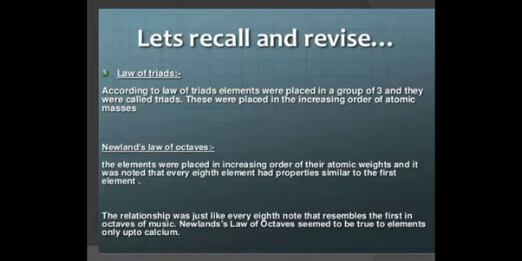But the limitation was there. At that time 56 elements were discovered, but this system was only applicable up to calcium. Okay, that was also a limitation.